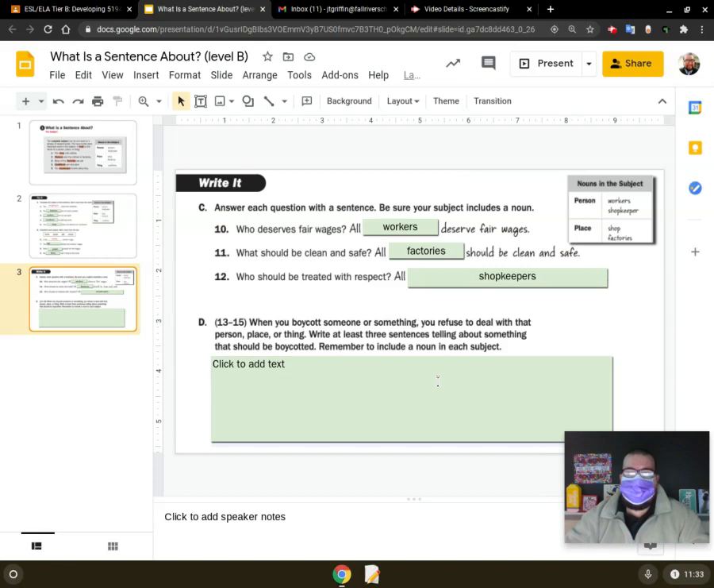So that is how we use nouns to make a subject, and the actions are the predicates, and that is how we make a complete sentence.